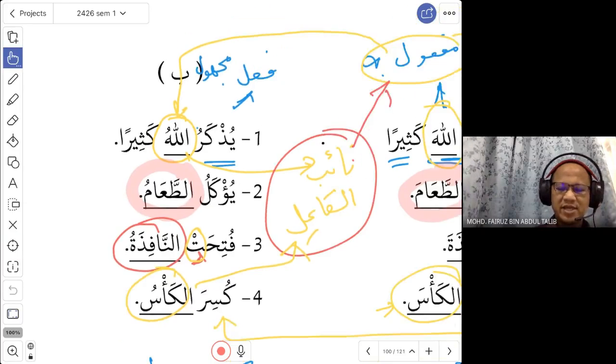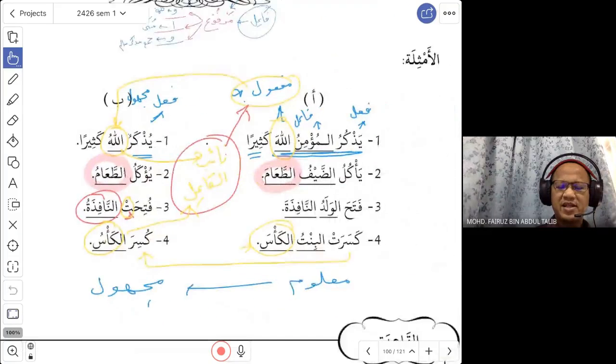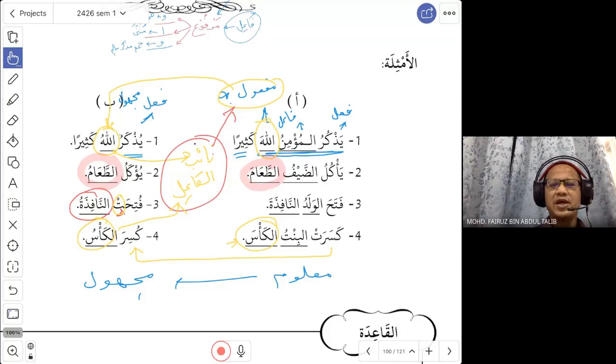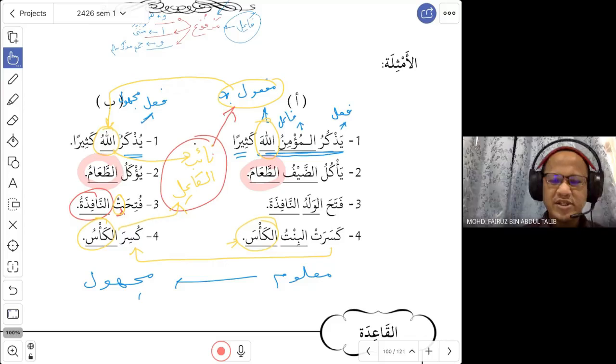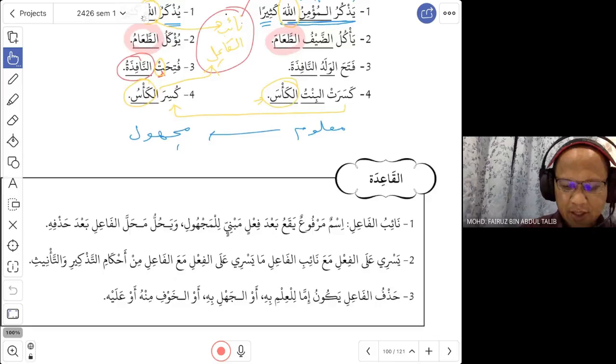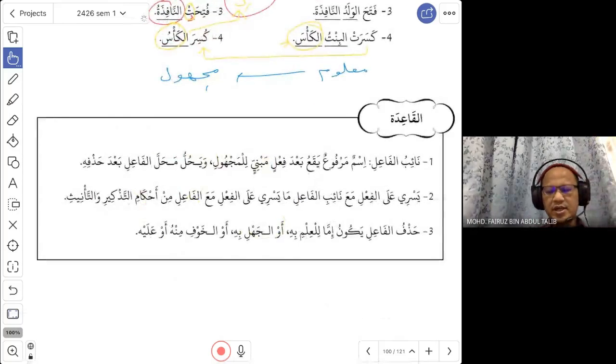Now, so that is the lesson of na'ibul fa'il. It is pretty straightforward, right? Because you have understood the mabni lil ma'lum and mabni lil majhul, and you know what is fa'il, you know what is maf'ulun bih. Then this one, I think it is very straightforward. Yes. Any questions? Okay. If there is no question, let us look at the qaida.